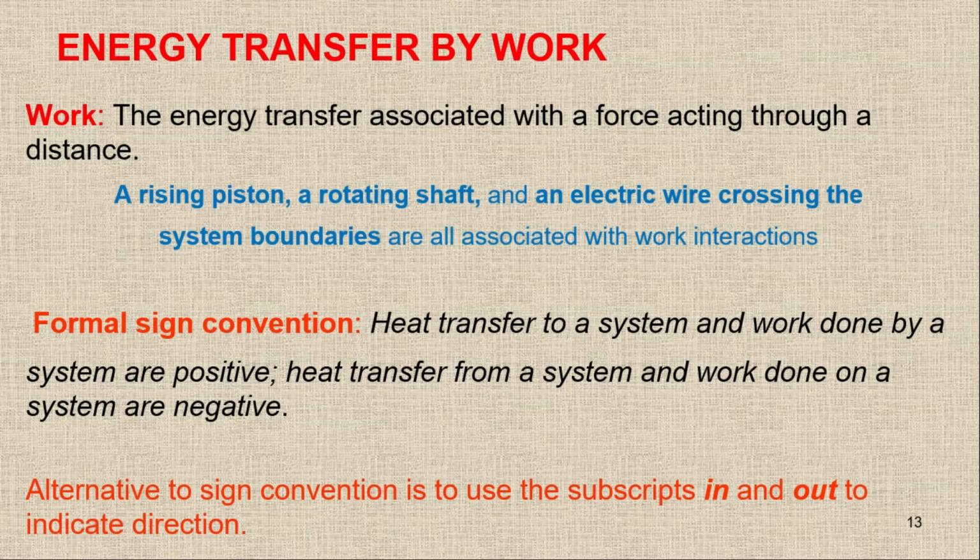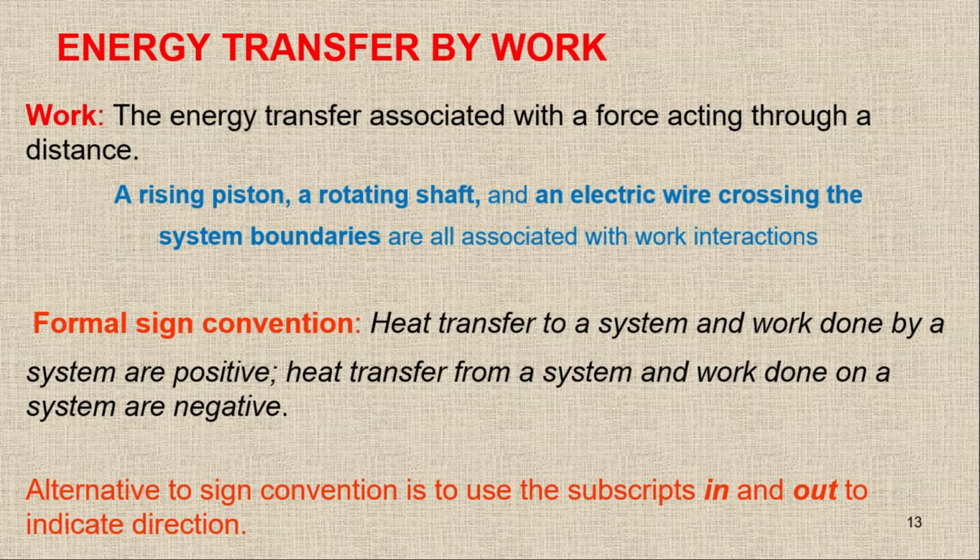An alternative to the sign convention is to use the subscripts in and out to indicate direction. I think this is the easiest way, because sometimes there is confusion about whether heat transfer going in is positive or heat transfer coming out is positive.